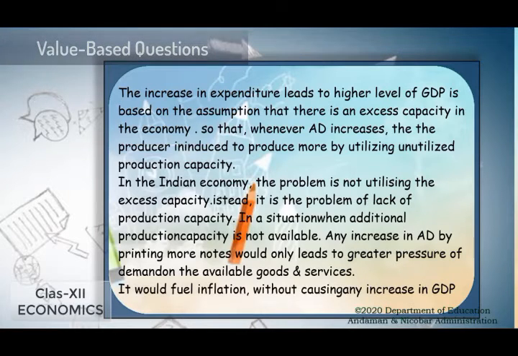Instead, it is a problem of lack of production capacity. In a situation when additional production capacity is not available, any increase in AD by printing notes would lead to greater pressure of demand on the available goods and services. So it would fuel inflation without causing any increase in GDP.